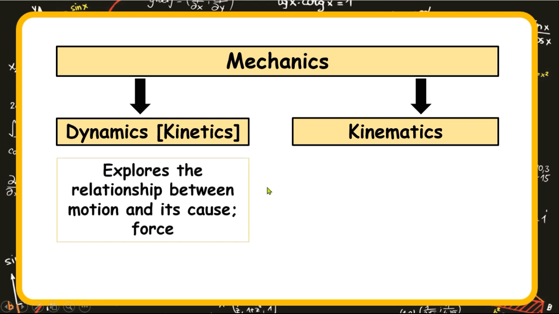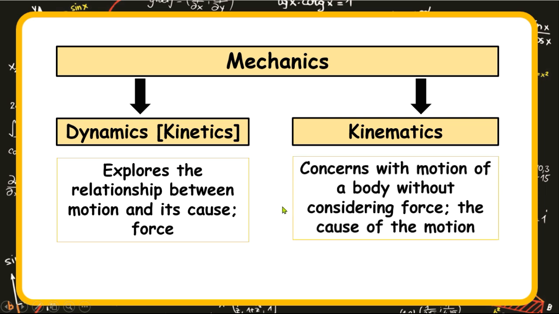Dynamics simply explores the relationship existing between motion and the force that caused the motion. Simply, it looks at the relationship between force and motion, how motion is caused by a force.